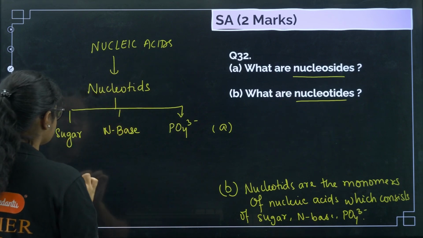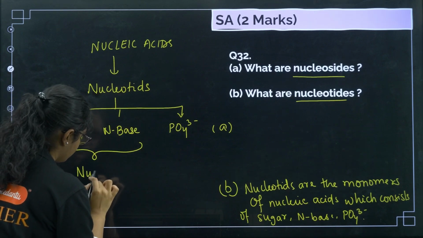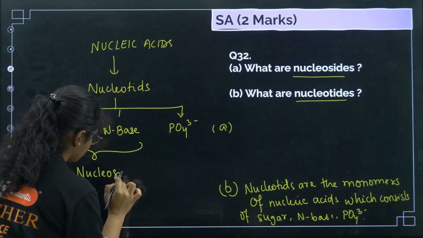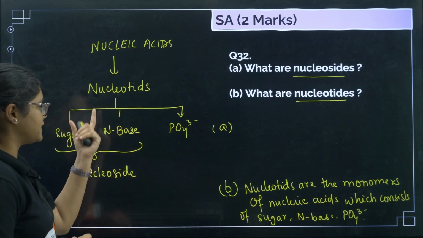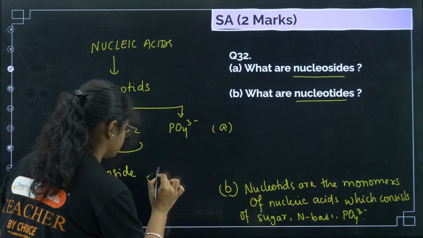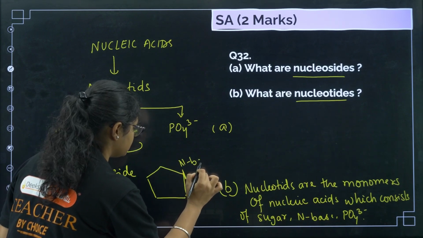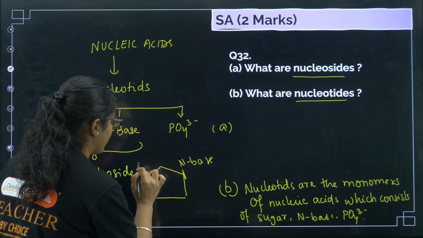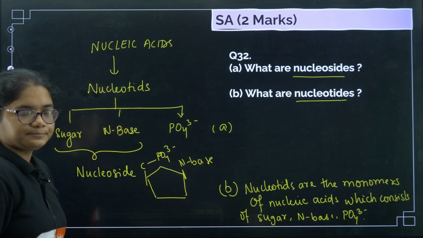Now the sugar and nitrogenous base alone is called nucleoside. So if you add phosphate group to nucleoside, we get nucleotide. Now how is this present? If you have sugar, on the first carbon you have nitrogenous base, we have done an MCQ on this, and on the 5th carbon we have a phosphate group, right?